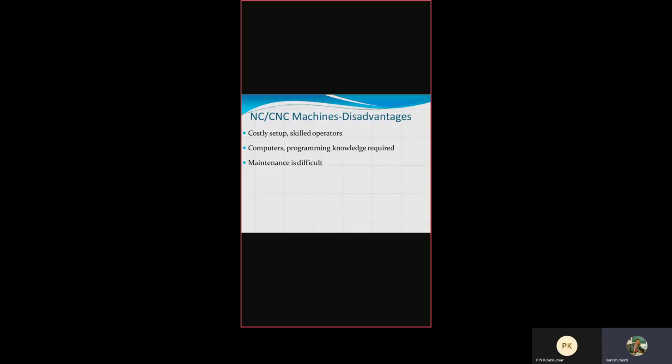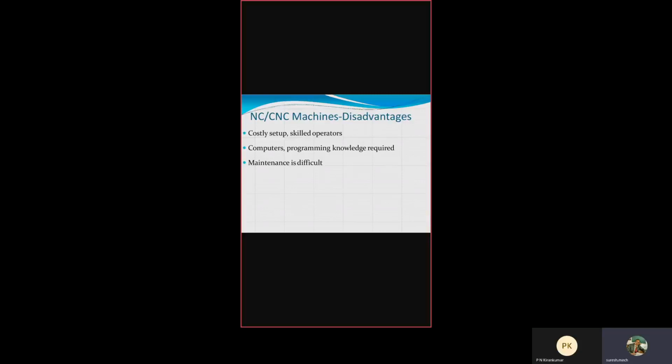Maintenance is somewhat difficult because each and every step contains a certain automation technology. Therefore, maintenance cost is somewhat higher. You have to use good quality lubrication and good quality tooling. The casing, housing and repair work all come under the heading of maintenance, which is somewhat more difficult than in the conventional machining process. Got the idea? Therefore, I just explained the differences between NC and CNC, the evolution of NC and CNC,